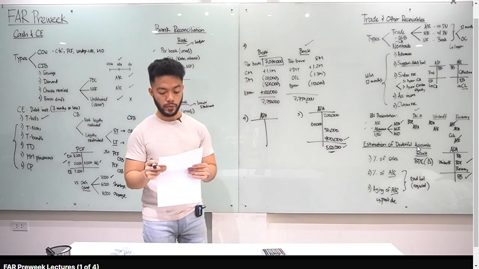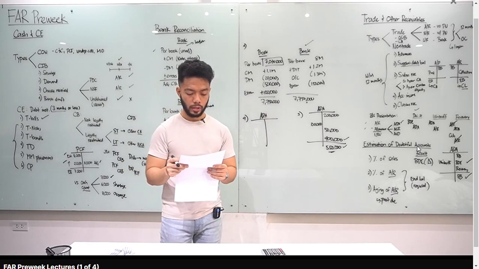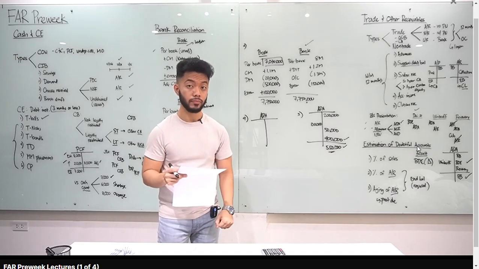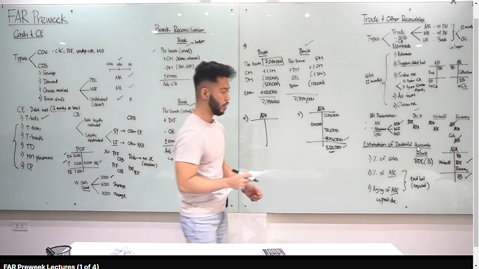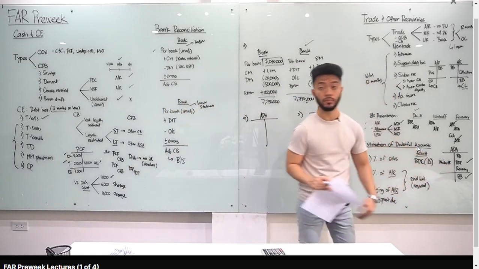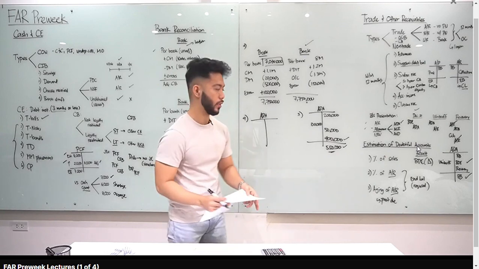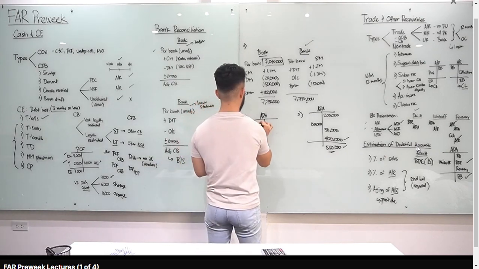AB company reported the following unadjusted balances at year-end. AR, we have 3 million. ADA, take note, is debit 10,000. Is that possible, sir, to have a debit in the allowance? Yes. When your write-off is excessive, it can happen that the ADA has a debit balance. The normal balance is credit, but let's follow what's in the problem. Put 10,000 in the debit.